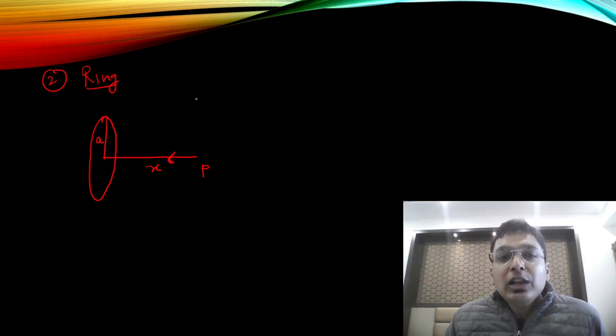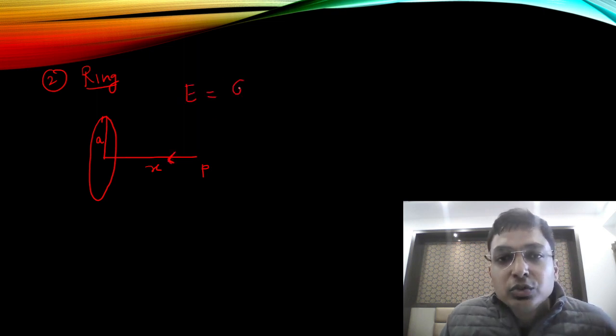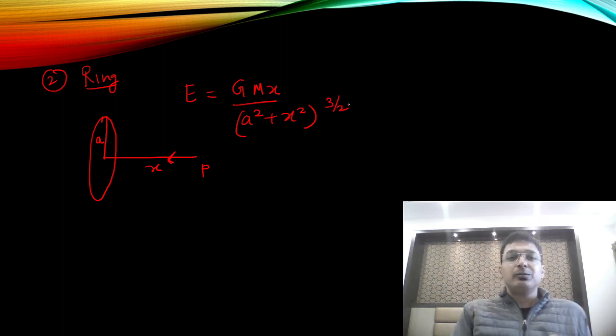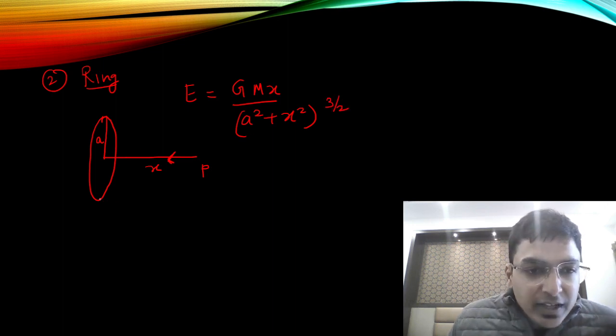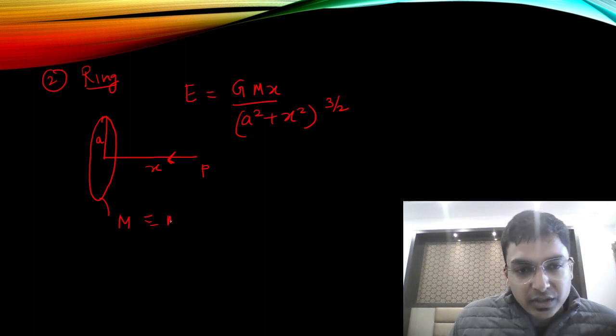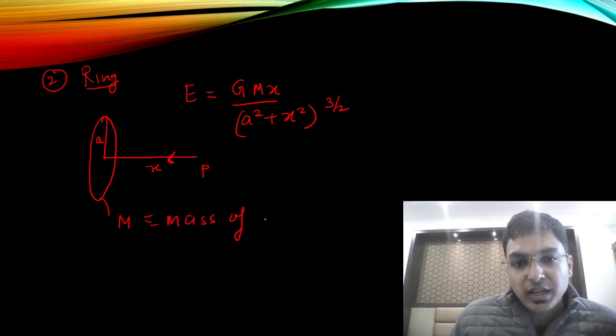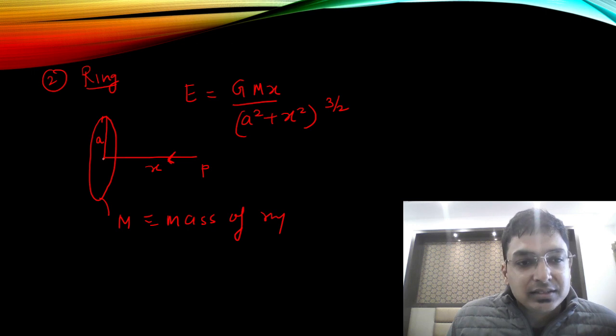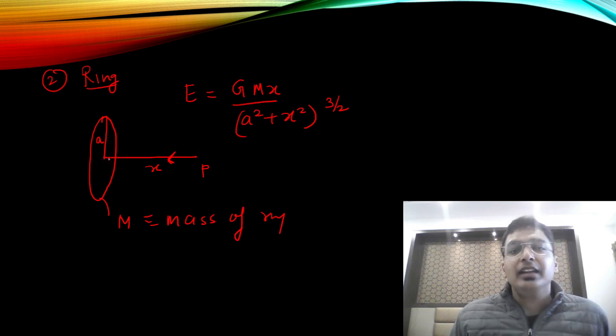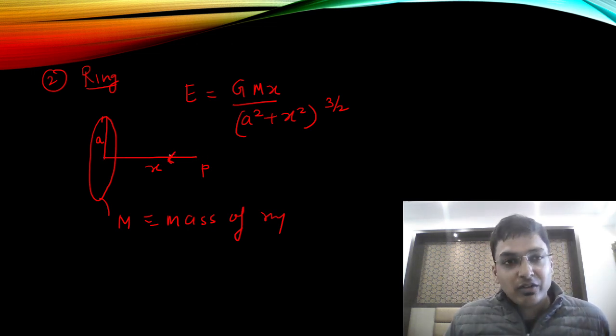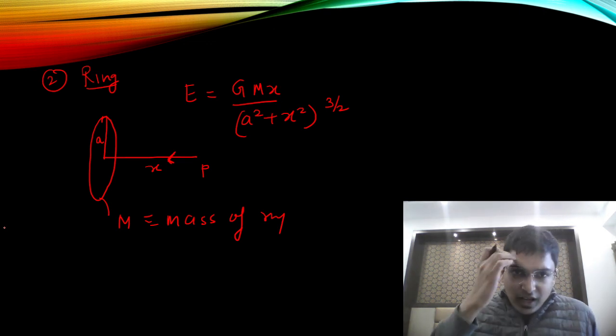What will be the value? E is equal to GMx upon (a square plus x square) to the power 3 by 2. M is the mass of the ring and x is this distance, and the field is again towards the ring. So the second formula we did is for a ring.